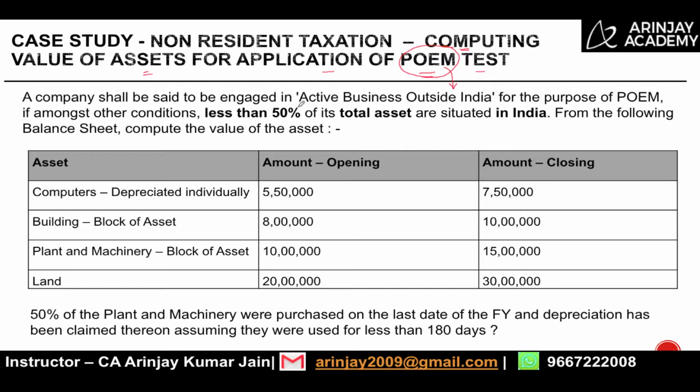A company is said to be engaged in active business outside India for the purpose of POEM if, amongst other conditions, less than 50% of its total assets are situated in India. From the following balance sheet, compute the value of the asset. So you have to calculate the value of assets.